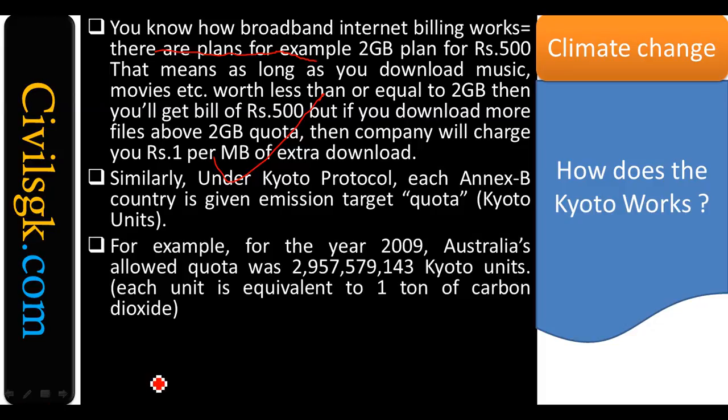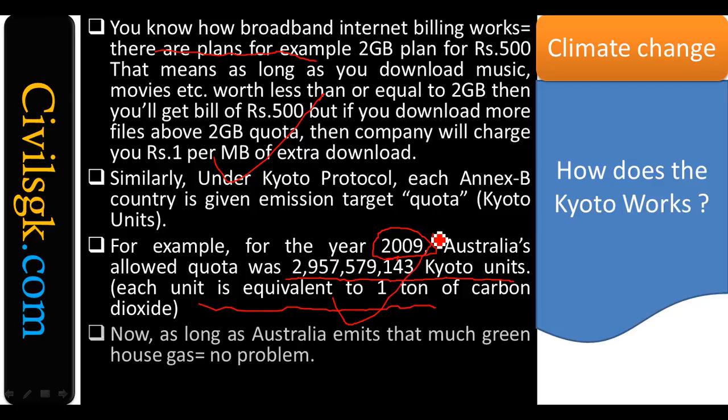For example, in the year 2009, just as an example, Australia is allowed a quota of this many units. Each unit is equal to 1 ton of carbon dioxide. As long as Australia emits within the range, there is no problem. If Australia emits more than that, just as when you cross the 2 GB you will be charged 1 rupee per MB, when you release more than the Kyoto units, you will be charged.